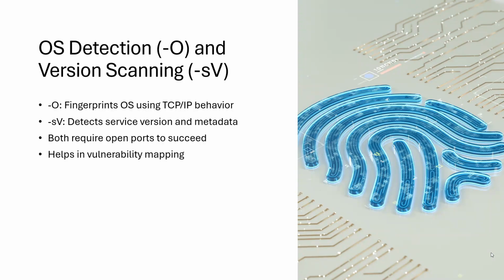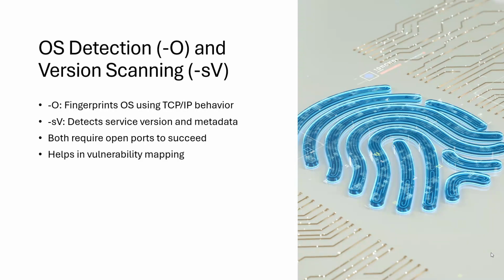Once we've identified open ports, we can move into deeper enumeration. OS detection uses subtle differences in TCP/IP behavior to fingerprint the target operating system. This includes how systems respond to malformed packets, unusual flag combinations, and timing variations.